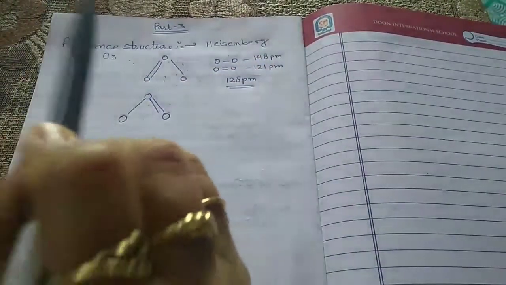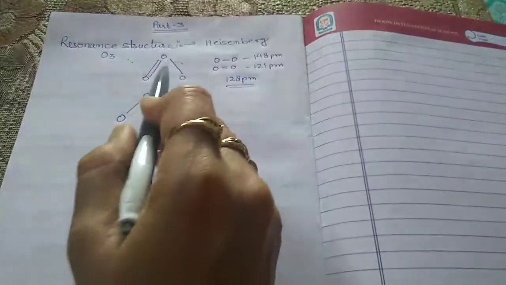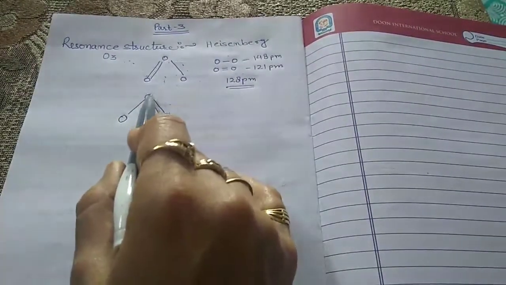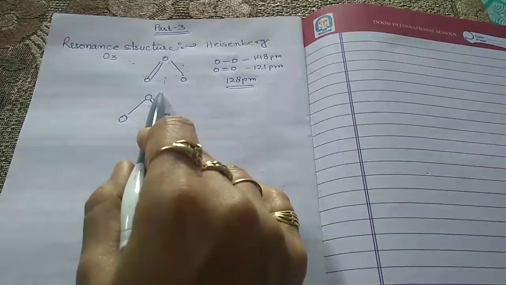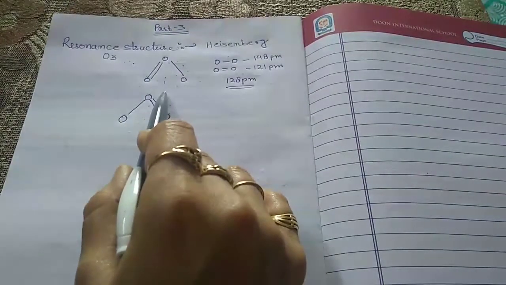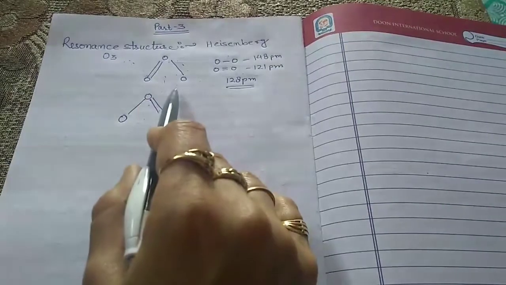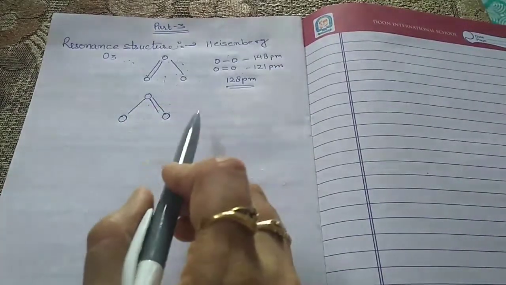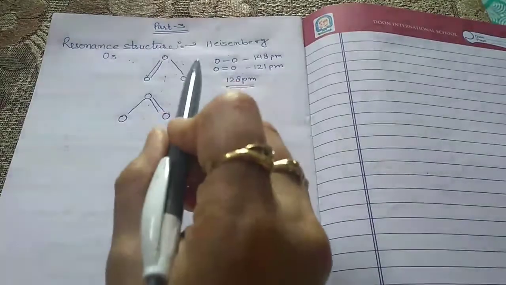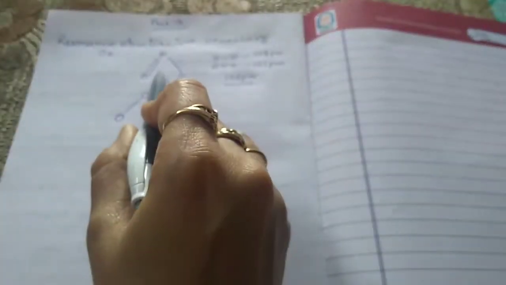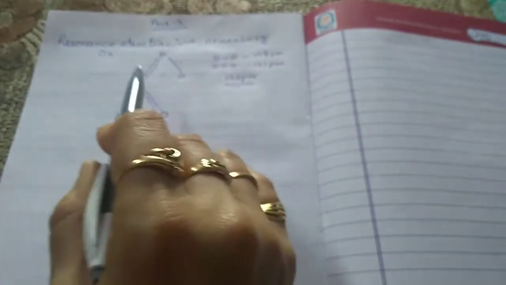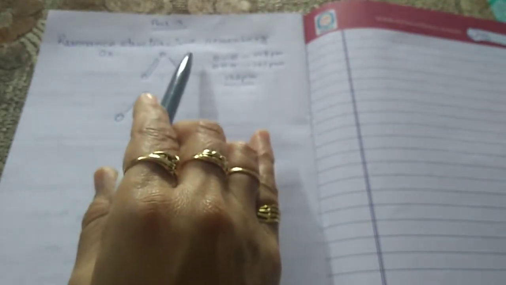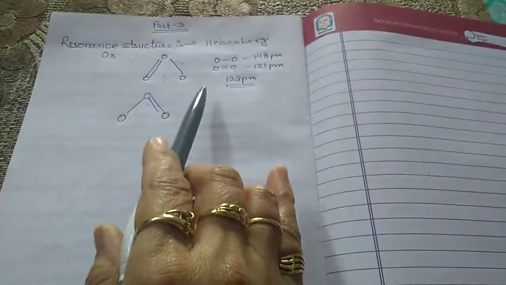These two are not the actual structures, but the actual structure of ozone is in between these two structures, and in such a case we say that the actual structure is the resonance hybrid. The actual structure, which is present in between these two structures, is the resonance hybrid of these two structures.